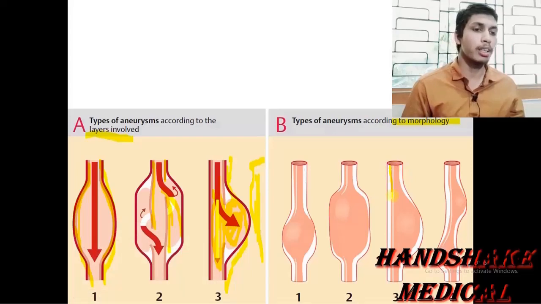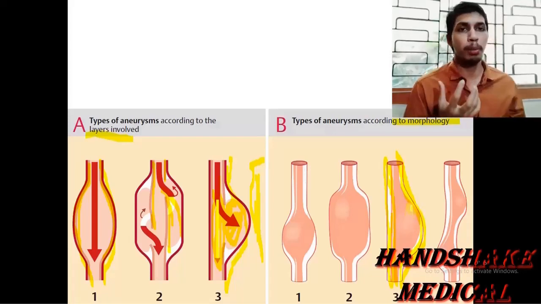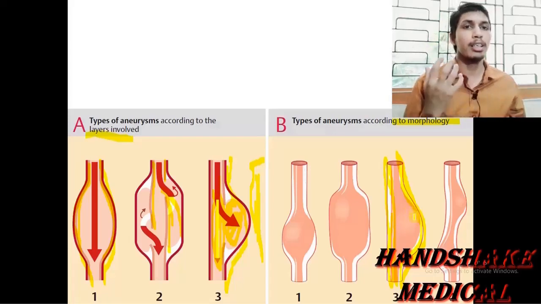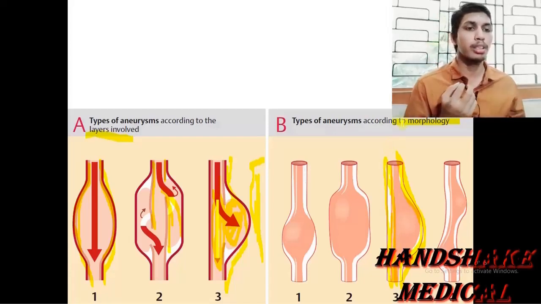Here what would happen, one side of the vessel is totally intact, but the other side, due to weakening, attenuation, or any type of defect in the connective tissue of this side of the vessel wall, there is bulging, one side outpouching, one side dilatation or expansion, known as the unilateral type of aneurysm. So this is also a type of aneurysm on the basis of the morphology.